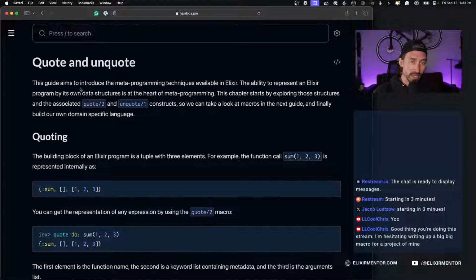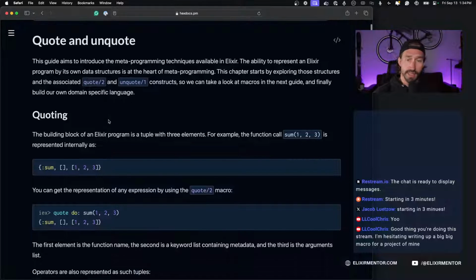Quote and unquote. This guide aims to introduce the meta-programming techniques available in Elixir. The ability to represent an Elixir program by its own data structures is at the heart of meta-programming. This chapter starts by exploring those structures and the associated quote/2 and unquote/1 constructs, so we can take a look at macros in the next guide and finally build our own domain-specific language. And you've probably seen DSL. That is what that is.